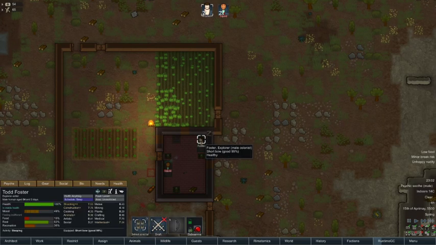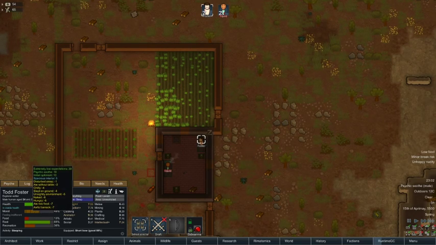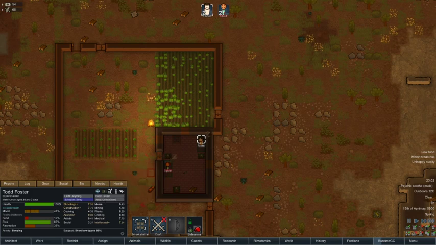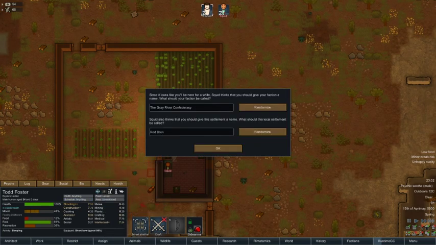If anyone plays Rimworld a lot, they'll notice that I've also got another mod that gives me a bar with a lot more information on the character selection. If you want them, let me know. I'll give you the mods. Like I said, I'll give you the mod list if you ever ask for it. But anyway,